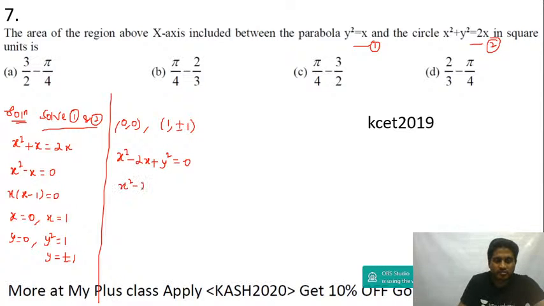x square minus 2x, okay, and then add 1, subtract 1, plus y square equal to 0. The first three terms will be a perfect square. It will be (x minus 1) the whole square plus y square equal to 1.